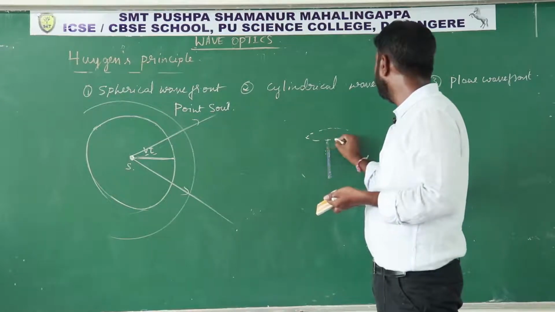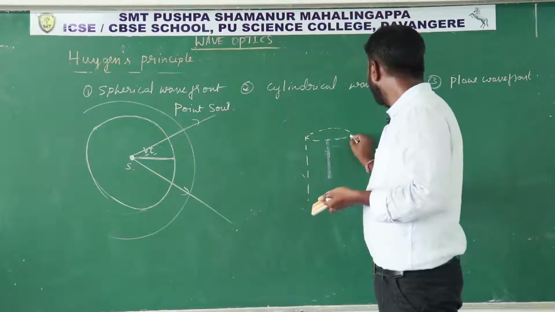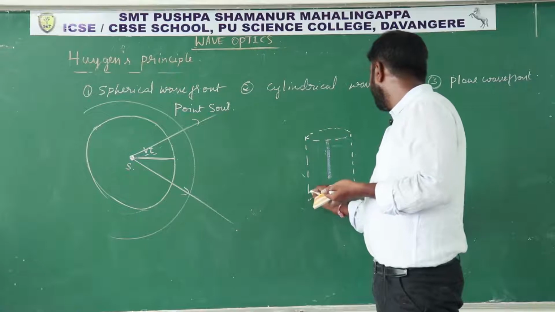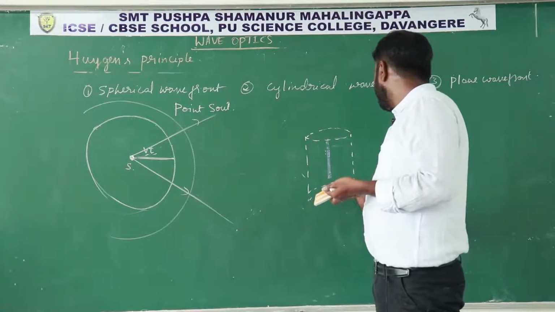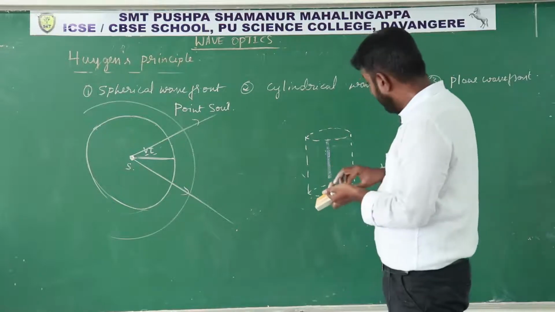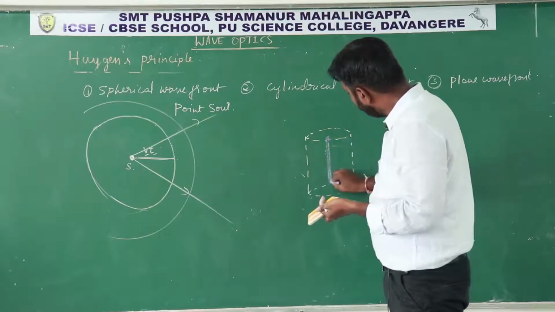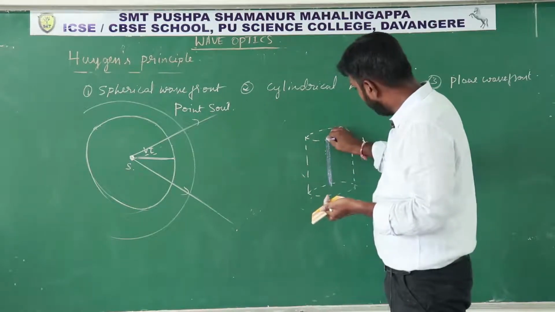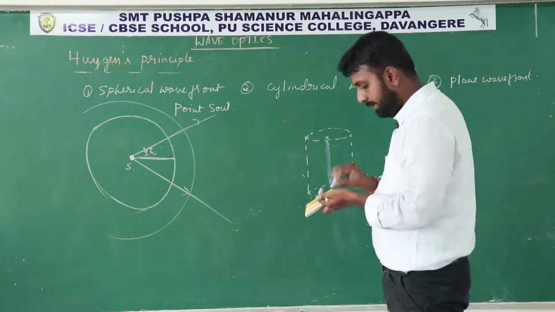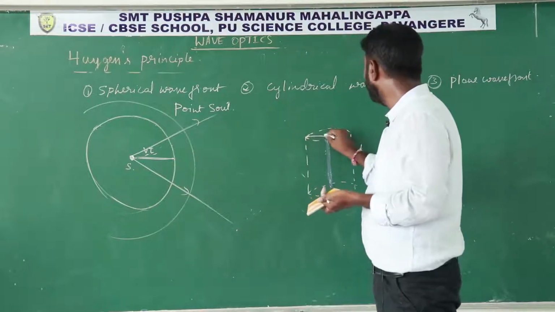All the points on the cylindrical surface are equidistant from the linear source. So all the points or all the particles on the surface will vibrate with the same phase.